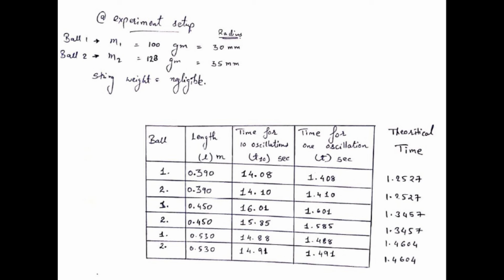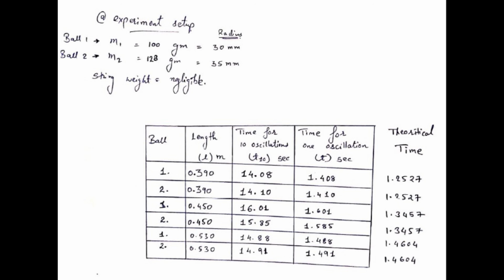Similarly, you can see for the other two, which are 1.585 and 1.491, you can compare side by side, and you can see that the difference is very small, or you can say it is almost of the same order. So there is no huge difference. For example, if it was practically 1 and theoretically 2 seconds, that could be considered a gross difference. But here the error in the range of 2% is allowable.